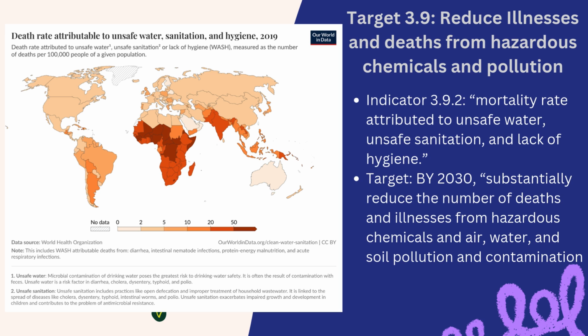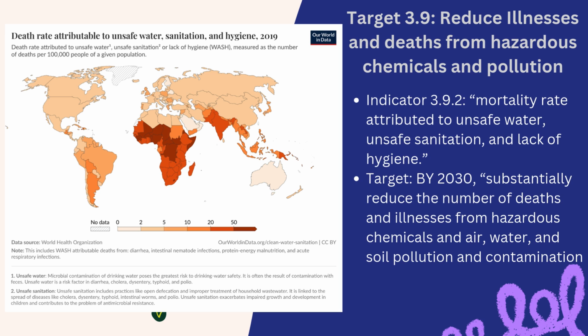In this last target I'm going to talk about, which is to reduce illnesses and deaths from hazardous chemicals and pollution, specifically I'm talking about 3.9.2, the second indicator, which is the mortality rate attributed to unsafe water, unsafe sanitation, and lack of hygiene.